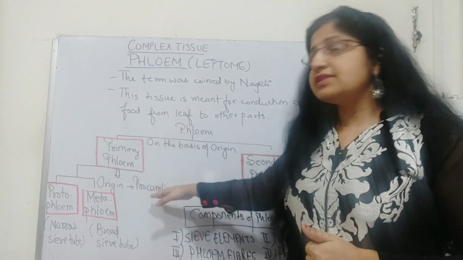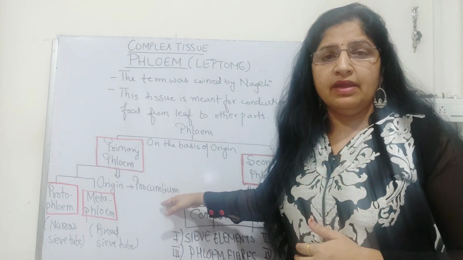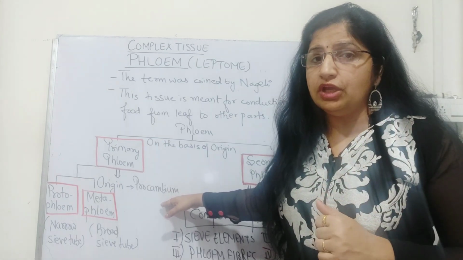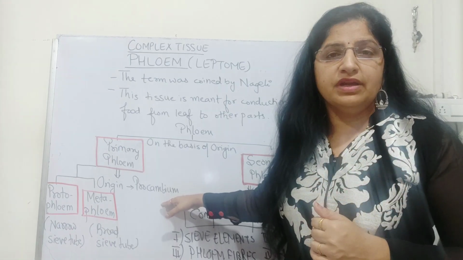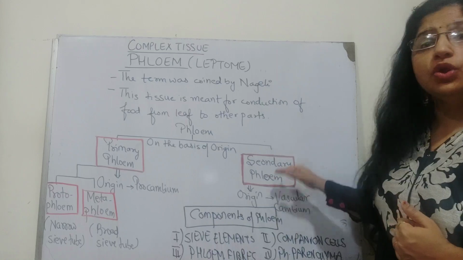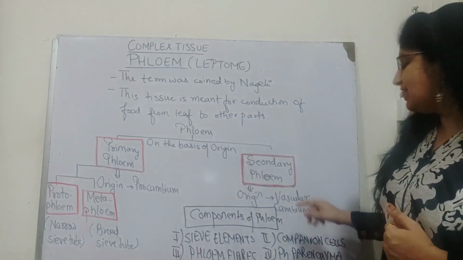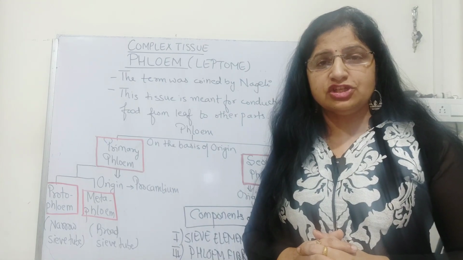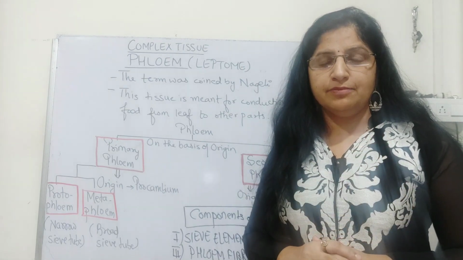Primary phloem, its origin is procambium, because procambium tissue is the tissue which initiates the primary growth and the primary vascular bundle or vascular tissue formation. Whereas if we talk about the origin of secondary phloem, then it is vascular cambium. Vascular cambium is a characteristic feature of secondary growth in the plant body.